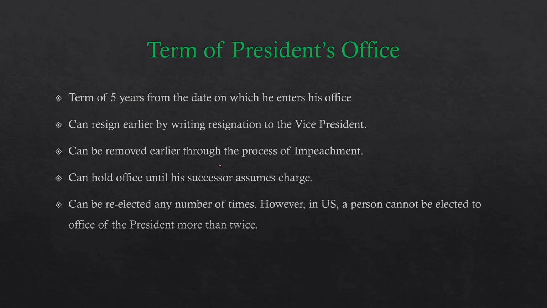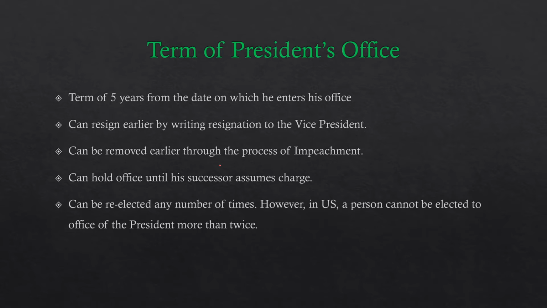Then he can be re-elected any number of times. So a particular person can be elected for a tenure of 5 years any number of times. Until date, it is only Dr. Rajendra Prasad, the first president of the nation, who was elected successively twice. So he served as the president for a total of 10 years.